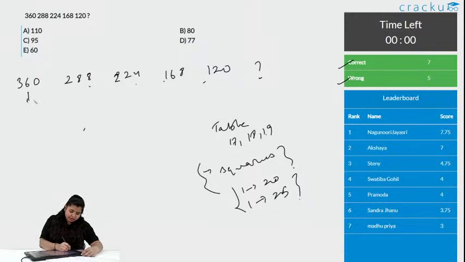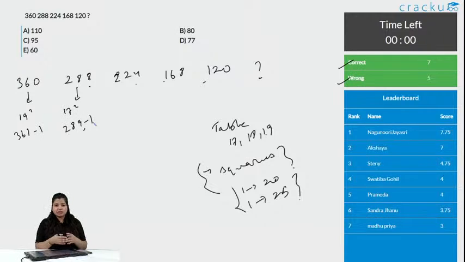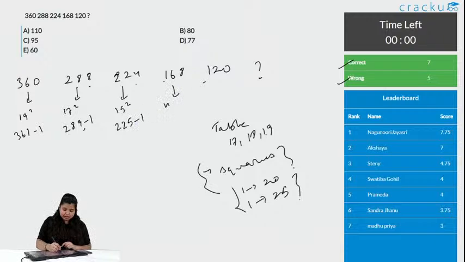So, can I say this is near to 19 square? 19 square, and we are subtracting 1. Similarly, this is near to 17 square. 17 square is, and how did I know this? Remember, if you are very good with numbers and have always been practicing with numbers, you will know this directly. I have already said, analyze the numbers very carefully. This is 15 square. 15 square is 225, again minus 1. This is 13 square. 13 square is 169 minus 1, and this is 11 square. 11 square is 121 minus 1. We are getting that number.